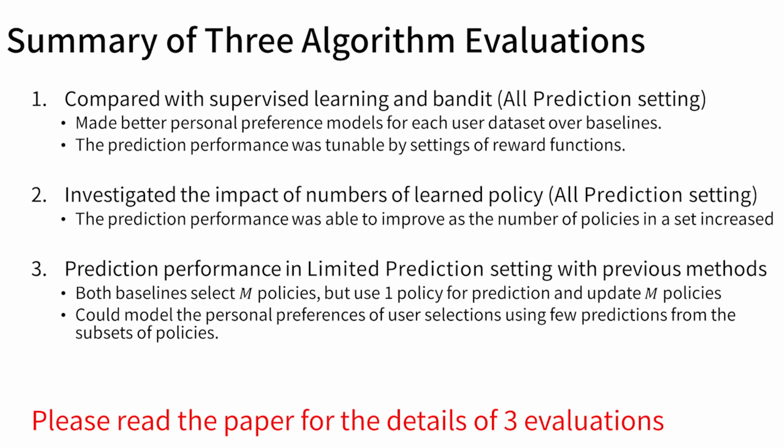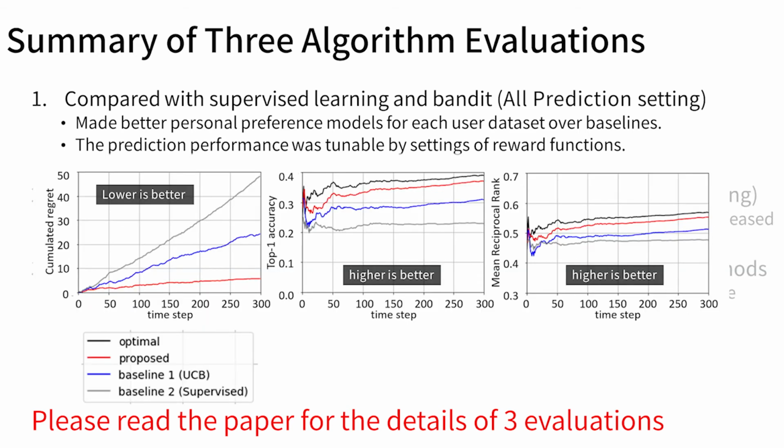We investigated how accurately the proposed algorithms are able to predict user selections and how filter recommendation affects user selection and behavior. In this presentation, we describe the overview of evaluations. Please read the paper for the details of 3 evaluations if you have interest. The first evaluation compared our algorithm with baselines in the all prediction setting. We used supervised learning and bandit algorithm as baselines.